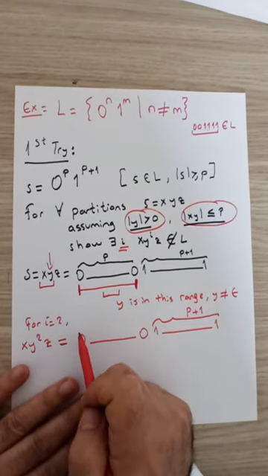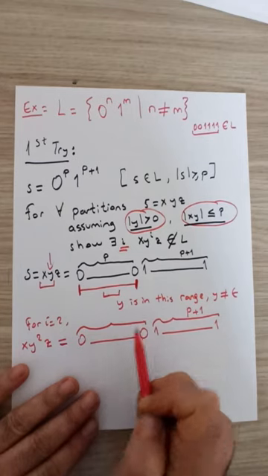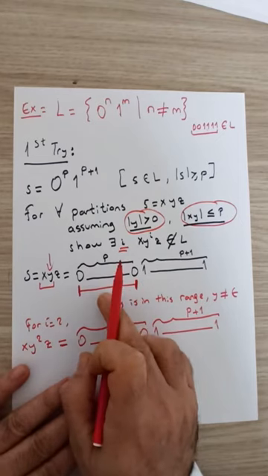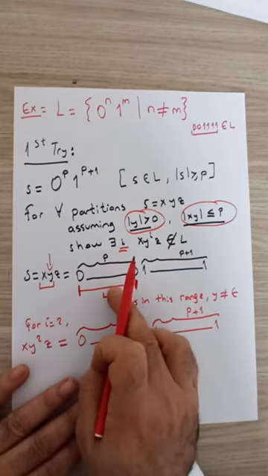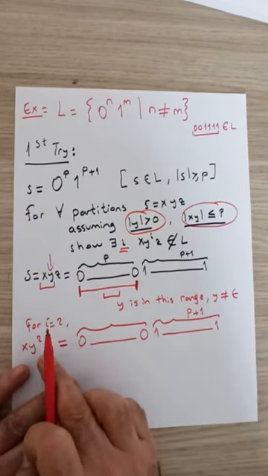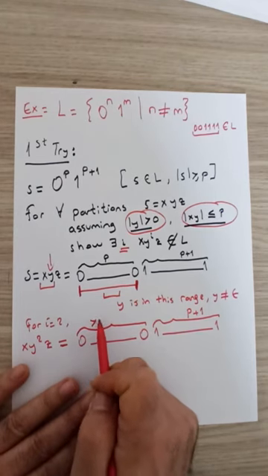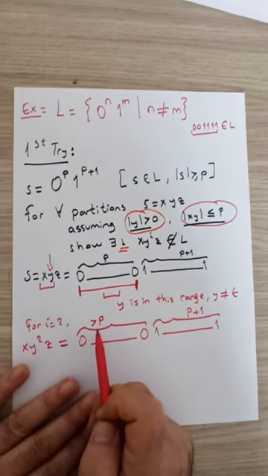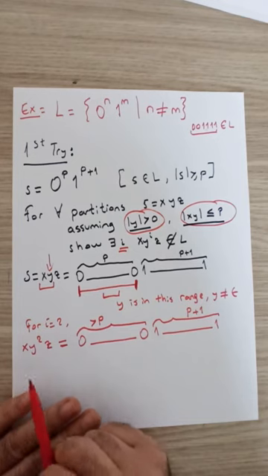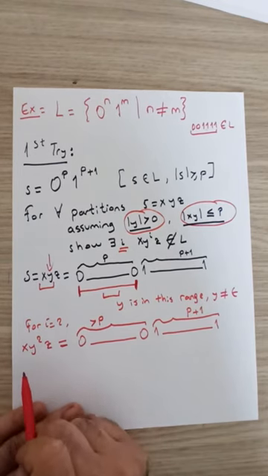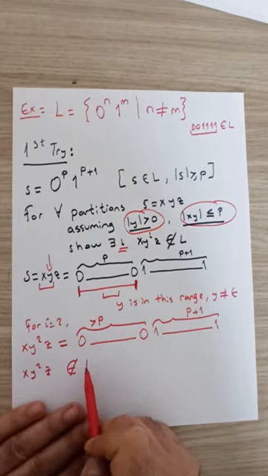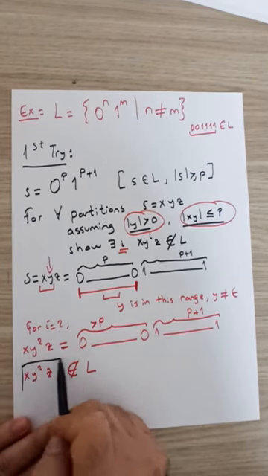So, the number of zeros in the first part of the string, originally it was p, but we know that y belongs among the zeros and it's not epsilon, it contains a positive number of zeros, which means that in the new string this is greater than p. So it could be equal to p plus 1, it could be equal to p plus 2, and so on. But can we for sure say that this new string xy squared z is not in the language? Can we claim this?